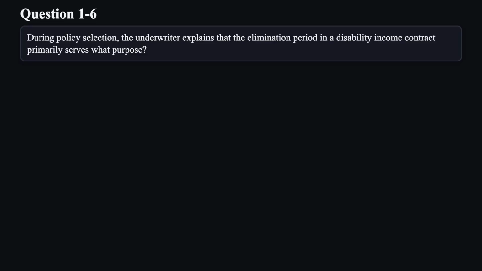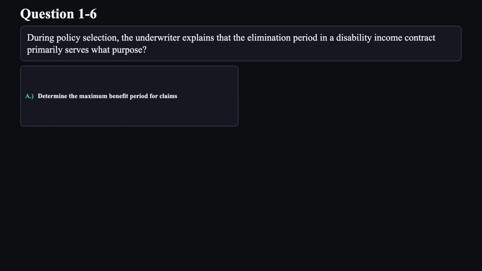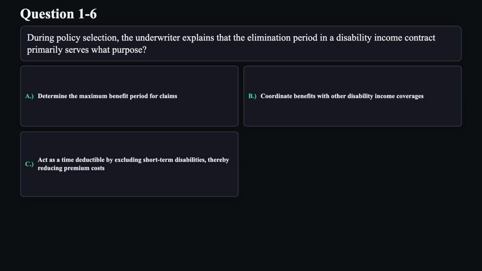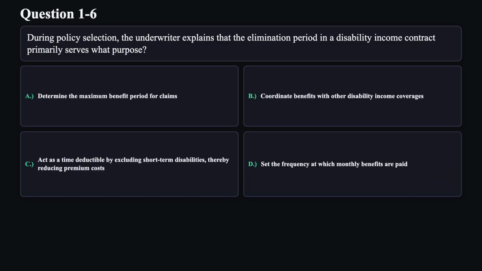Question 6. During policy selection, the underwriter explains that the elimination period in a disability income contract primarily serves what purpose? A. Determine the maximum benefit period for claims. B. Coordinate benefits with other disability income coverages. C. Act as a time deductible by excluding short-term disabilities, thereby reducing premium costs. D. Set the frequency at which monthly benefits are paid.